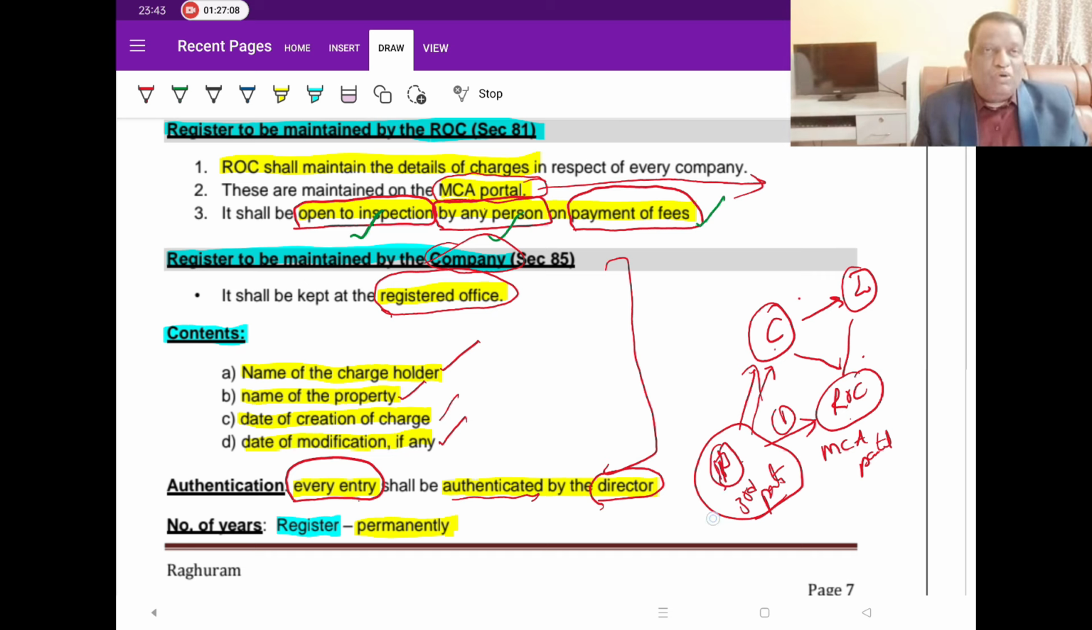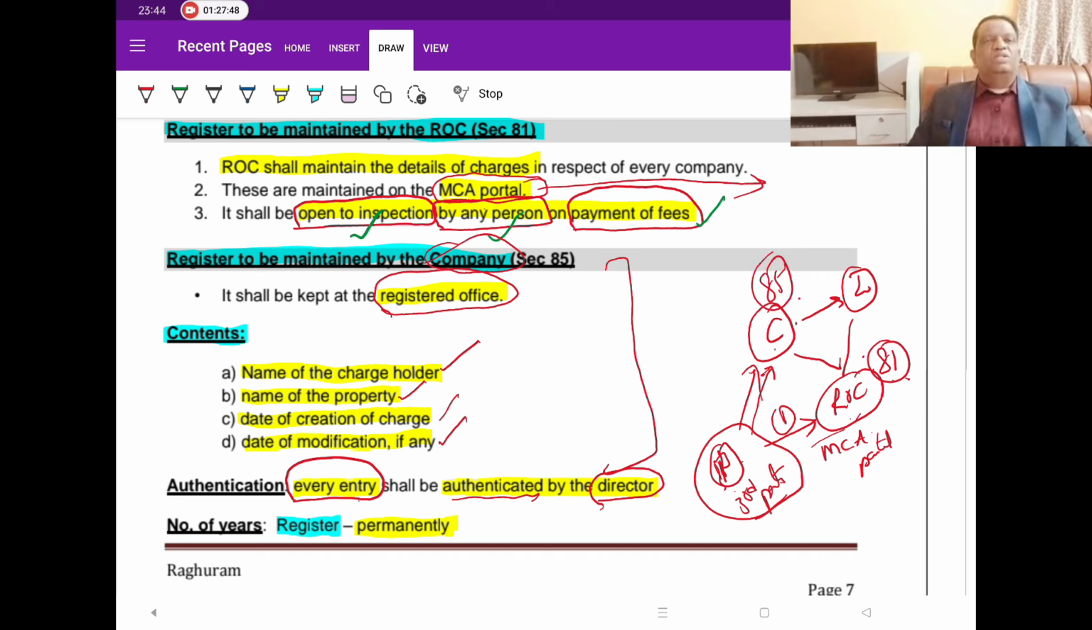In reality, people would check both sources. They first come to the company and make sure that the asset they want to buy is not given as a security, and then they go back to the ROC and, in the MCA portal through the CIN number, verify the register. But it is up to the borrower. So this is source number 1, this is source number 2, because both of them are supposed to maintain. This is what we are talking about in section 81, where the ROC is maintaining the data, and this is what we are talking about in section 85. So the company is also maintaining, the ROC is also maintaining, both are maintaining.